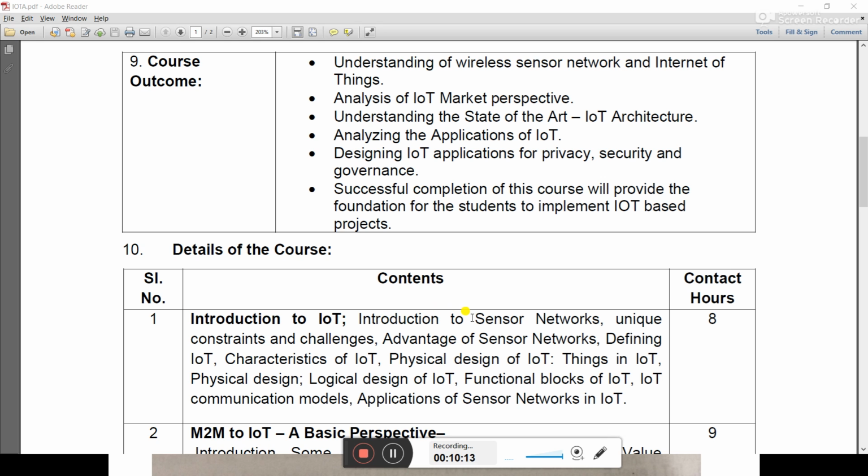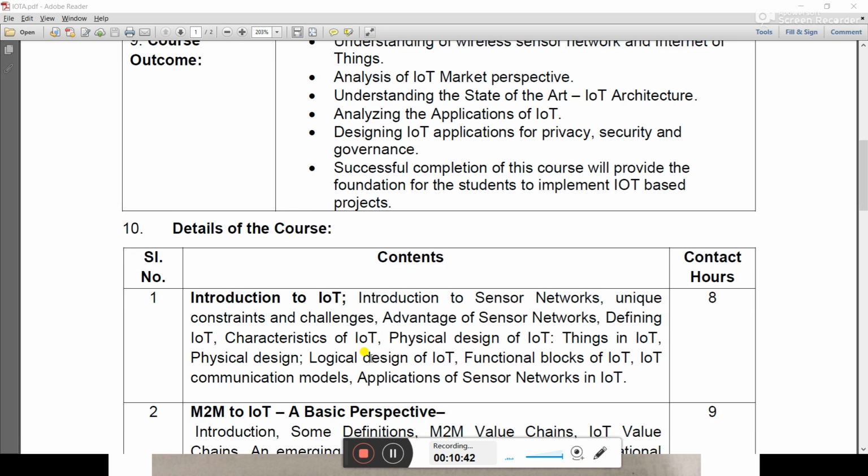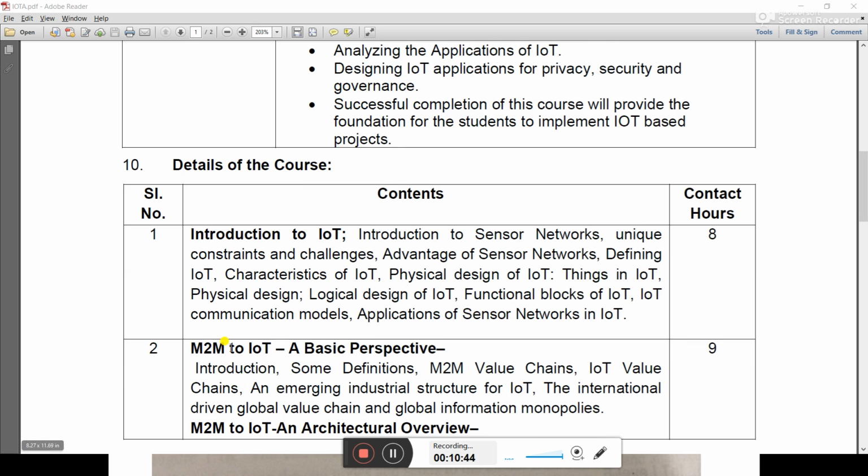So I have completed the introduction to sensor networks, unique constraints and challenges, advantages of sensor networks, defining IoT, characteristics of IoT, physical design of IoT, logical design of IoT and functional blocks of IoT, IoT communication models and application of sensor networks in IoT. That's how we are doing all the work, and in my next lecture I will tell you about machine to machine communication in IoT, and that's basically the definition and all the characteristics of M2M IoT.